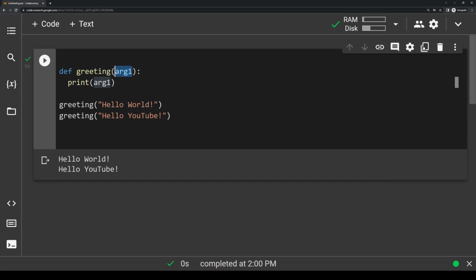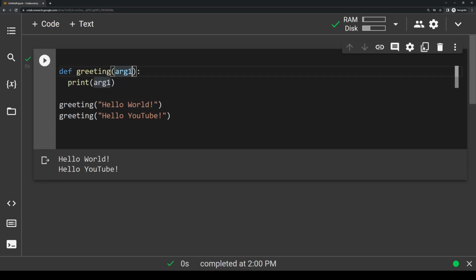The number of arguments in your function call, like this, should always be equal to the number of arguments in your function definition here. Our function definition has one argument, arg1, so our function call needs to only have one argument, no more, no less.